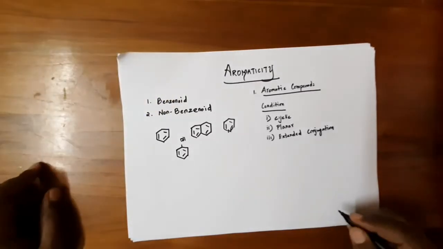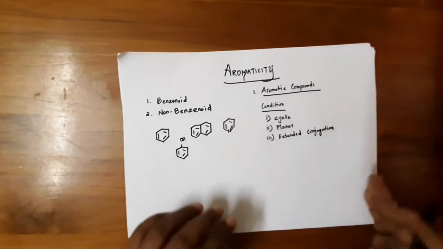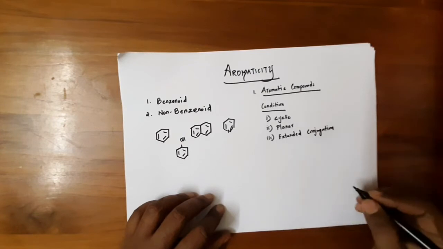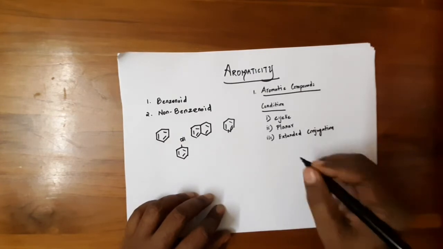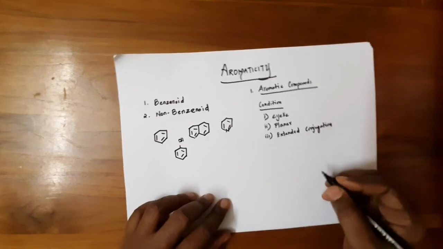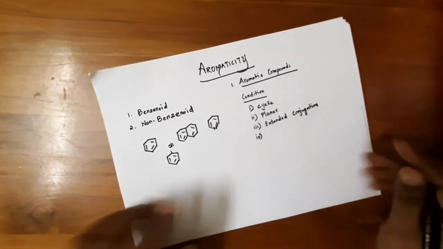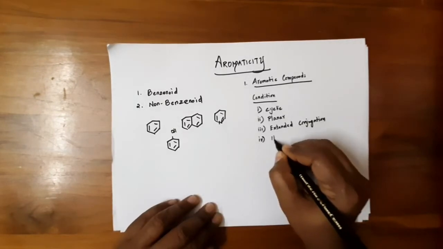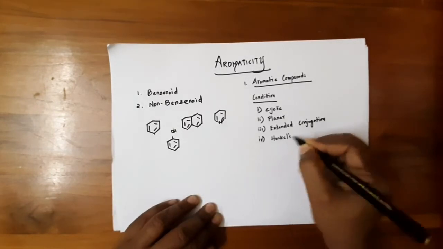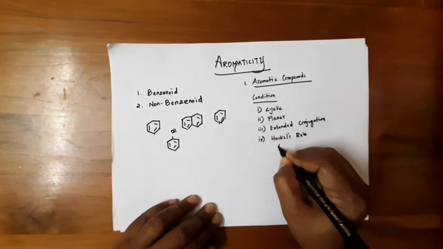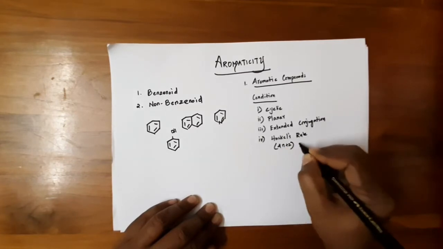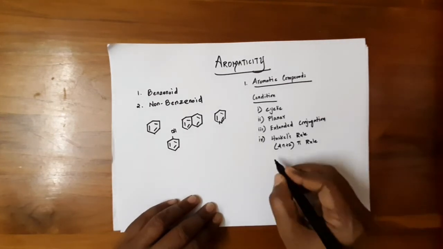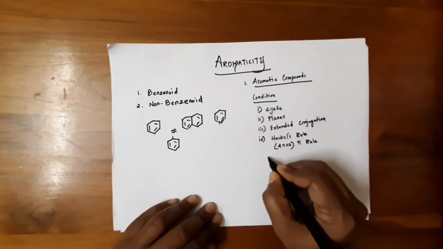What is extended conjugation? The system must have alternate single and double bonds. So the single and double bonds will undergo continuous delocalization and make resonance. This is called extended conjugation. And the fourth one is, it should obey Huckel's rule. What is Huckel's rule? It is 4n plus 2 pi. Here n is a whole number.